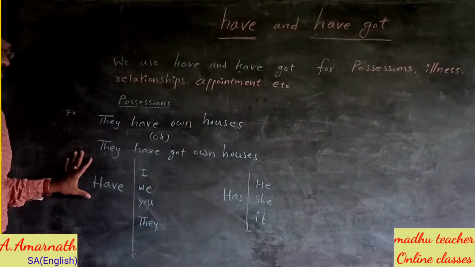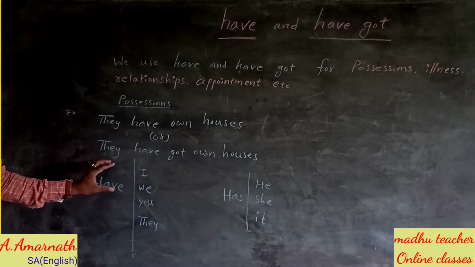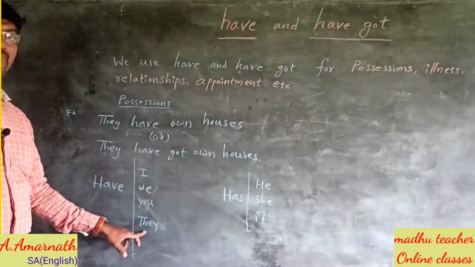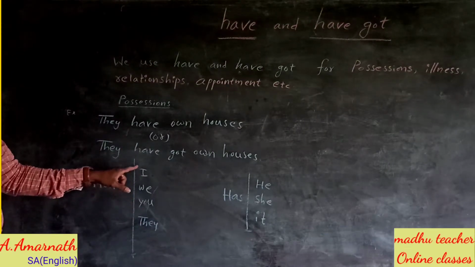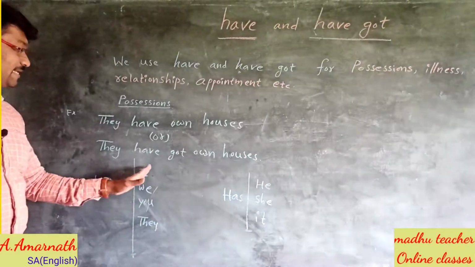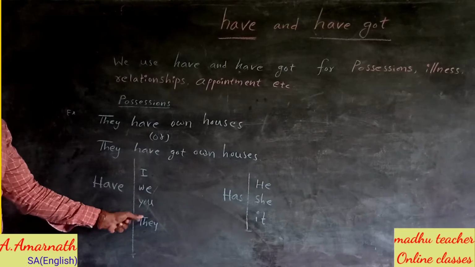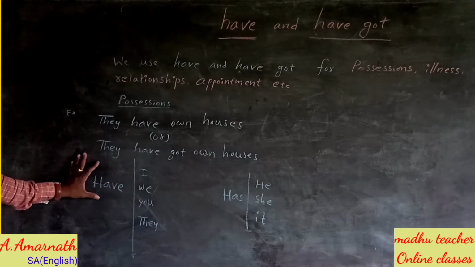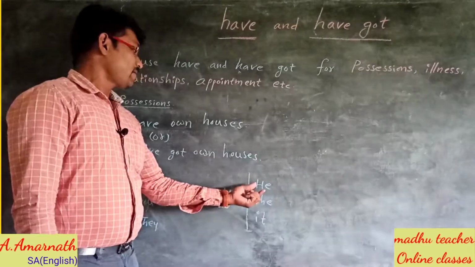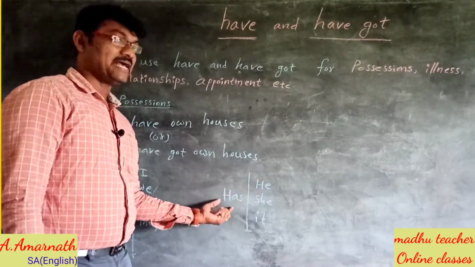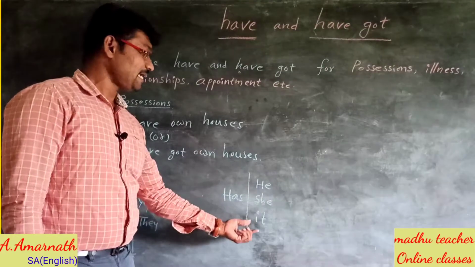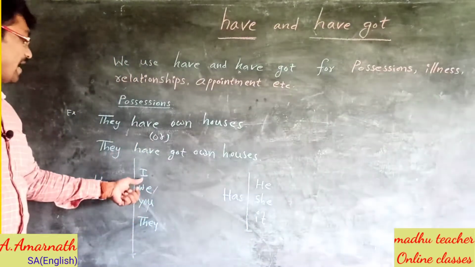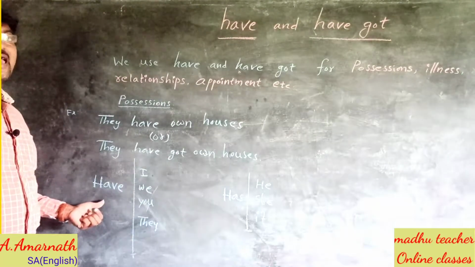Here, have is used with I, we, you, they. When these pronouns are the subject of a sentence, we use have, while we use has with he, she, it. He, she, it takes has. I, we, you, they takes have.